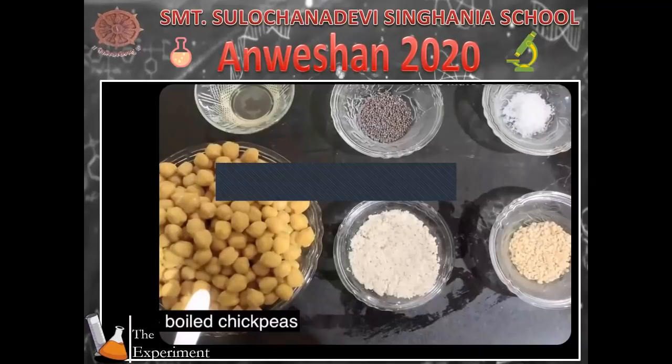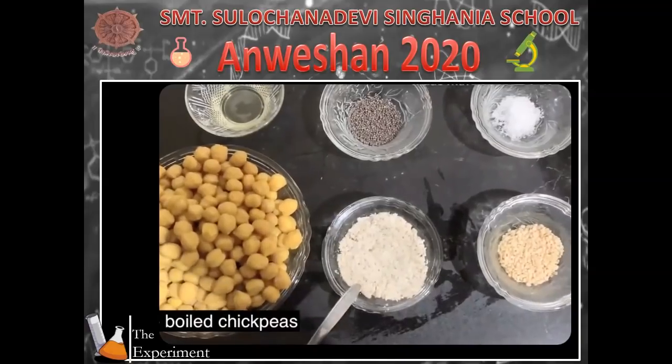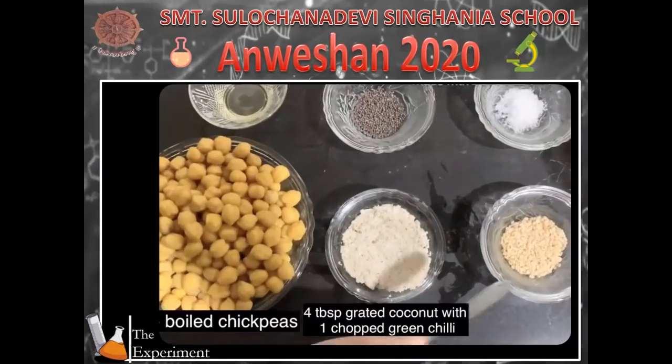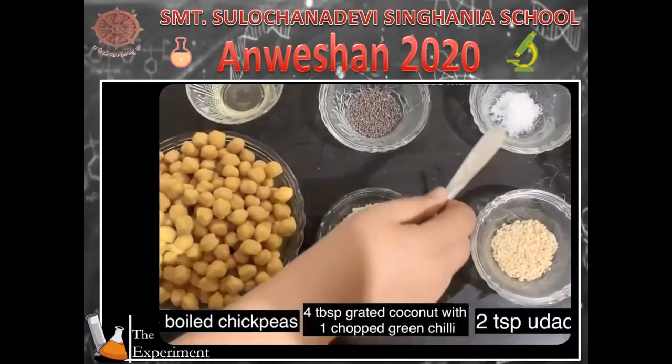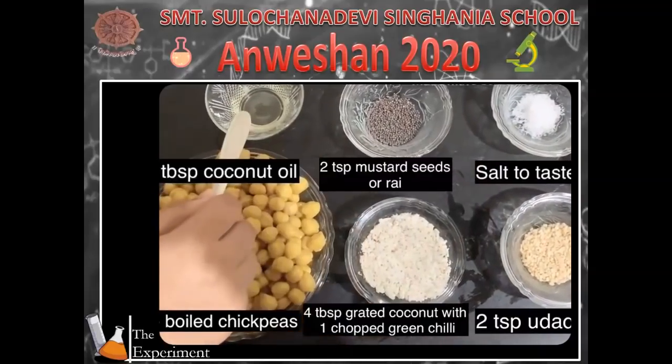Taking 2 cups of boiled chickpeas. Chickpeas are highly nutritious as they are very rich in proteins. Grated coconut with chopped chili. Coconut is highly rich in manganese, which is good for bone health. 2 teaspoons of urad dal. Salt according to taste. 2 teaspoons of mustard seeds and 2 tablespoons of coconut oil.